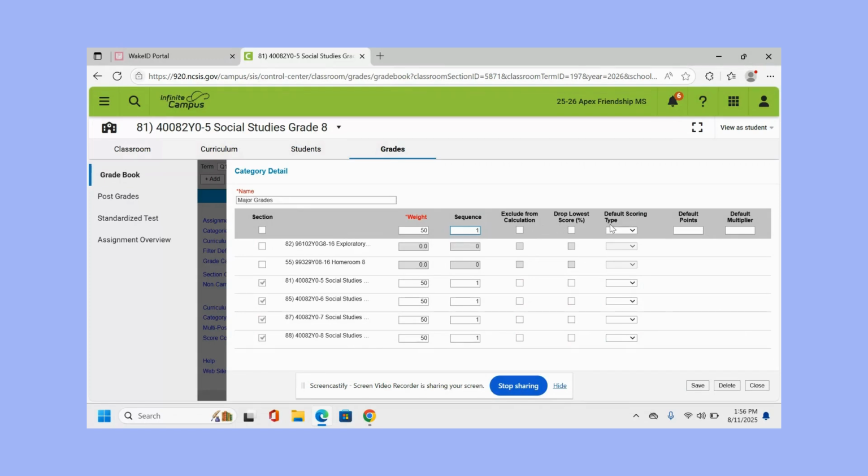Default scoring type, select points. Okay. Default points, if all of your assignments come out to 100 points, then you would just put 100 points. Or if all of your assignments are out of 10 points, you can make it out of 10 points. Or you can just leave it alone, okay? Default multiplier, that's if you give more weight to a category than another, so we're just going to leave that at 1. And then we're going to save.